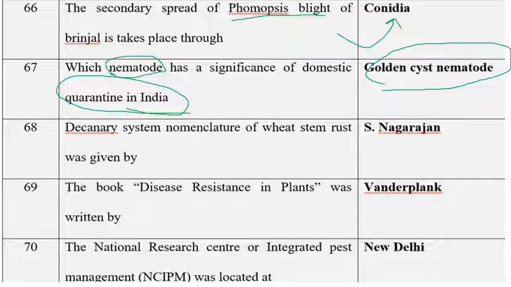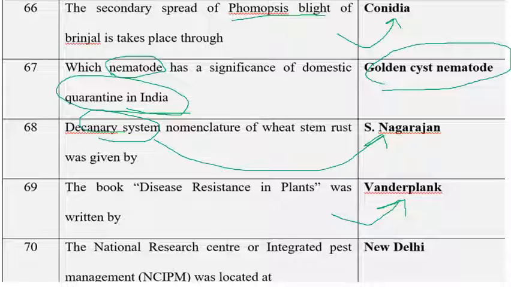The decimal system of nomenclature of wheat stem rust was given by Nagarajan. The book Disease Resistance in Plants was written by Vanderplank, and he wrote 5 books: Plant Disease Epidemics and Control, Genetics of Plant Disease Resistance, Disease Resistant Plants, and 2 other books also. But the famous book is Plant Disease Epidemics and Control, which was released in the year 1963.